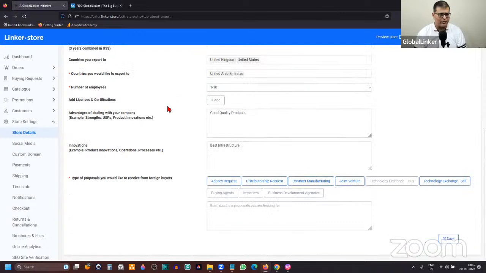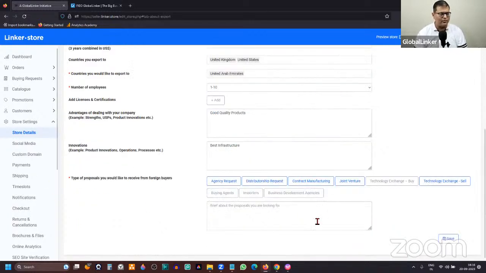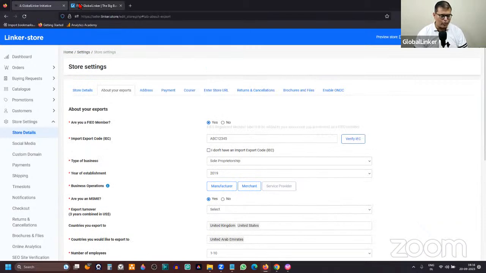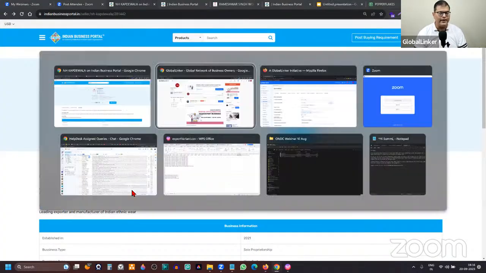And then you have the number of employees. This is where you have to add your licenses and certificates, and then add brief information about why one should do business with you. You have already provided information about yourself, but you should also tell why someone should do business with you. So that is something you have to specify here. And lastly, you specify what type of proposals you are interested in, and then click on save, and that will update or populate the About section on Indian Business Portal.